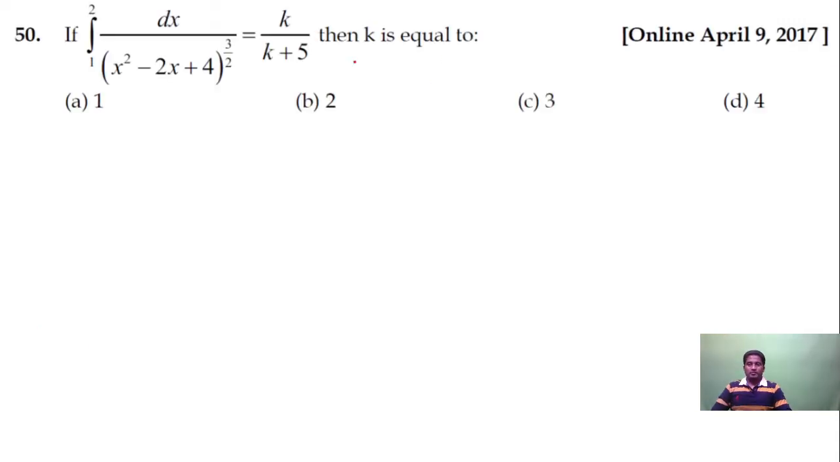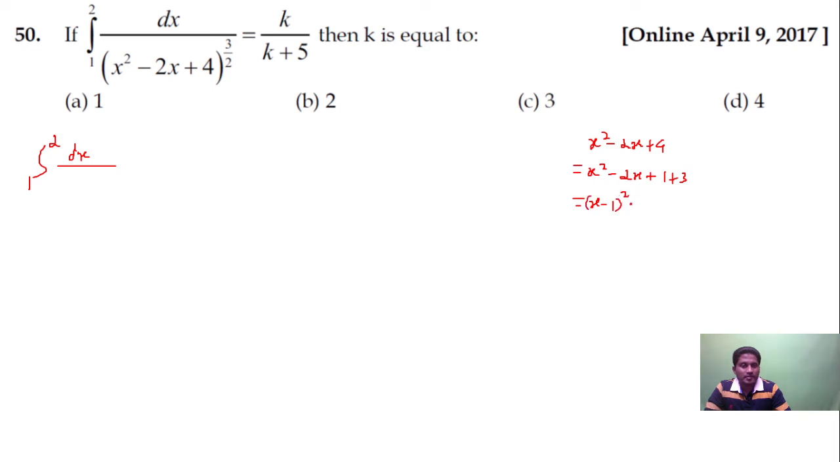Okay, so I am supposed to find the value of k. I can write this as the integral from 1 to 2 of dx upon... Okay, so this x square minus 2x plus 4 can be written as x square minus 2x plus 1 plus 3. This is (x minus 1) the whole square plus (root 3) the whole square.